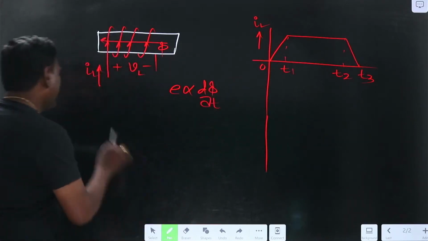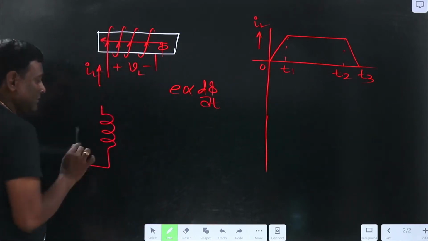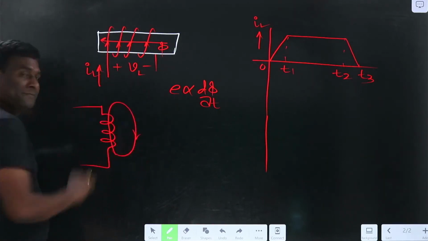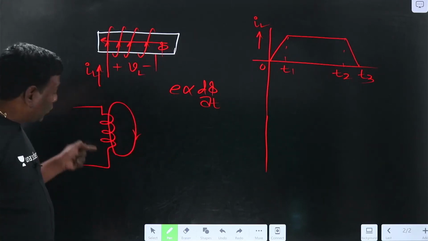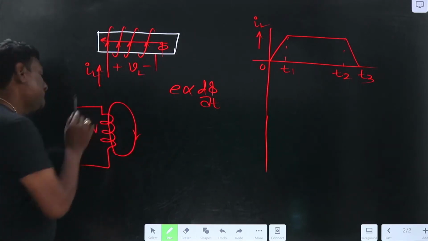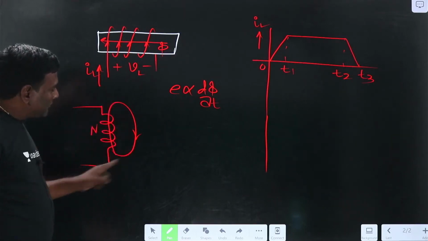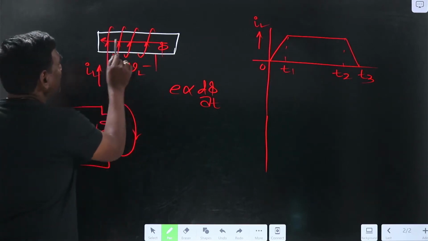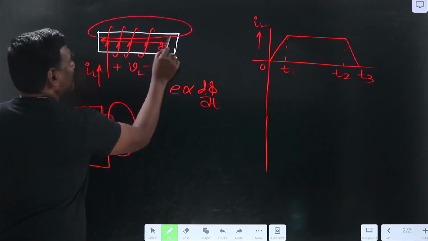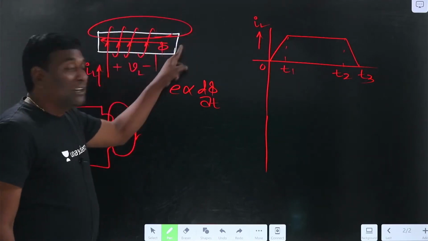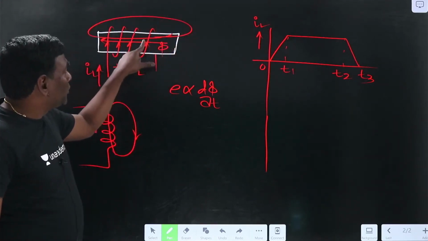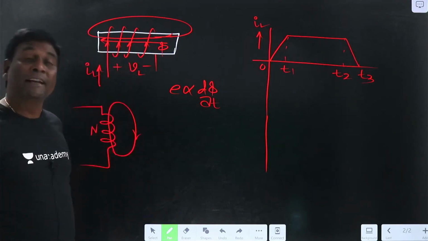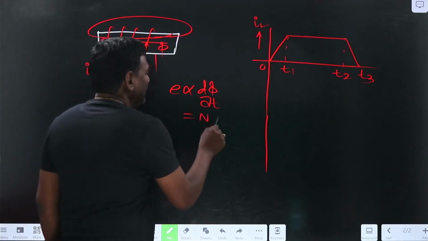Now, if I have many turns, and one flux line is traveling like this, this flux line is going to link with all the turns, right? So because of this flux line, in all the turns you are going to have induced voltage. For example, if one flux line is traveling like this, because of this particular flux line variation, you are going to get induced voltage in this turn, so the induced voltage here will directly depend upon the number of turns. So this is going to be N d phi by dt.